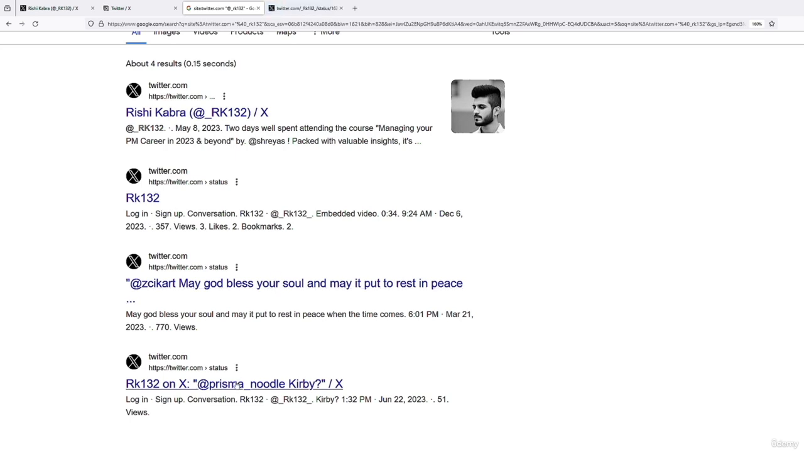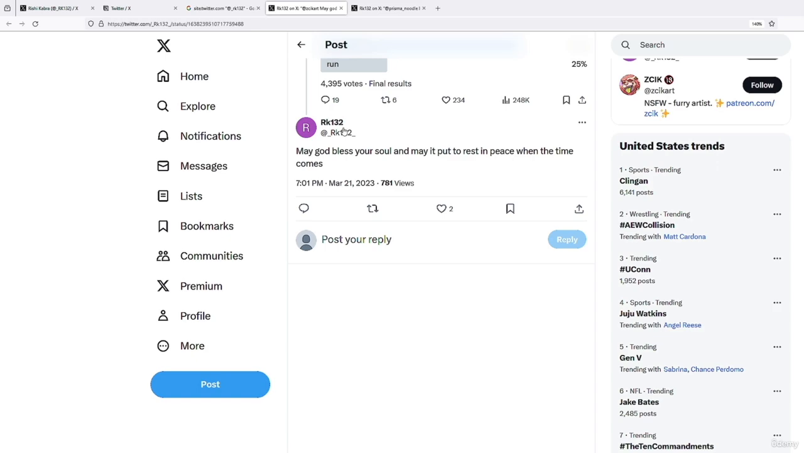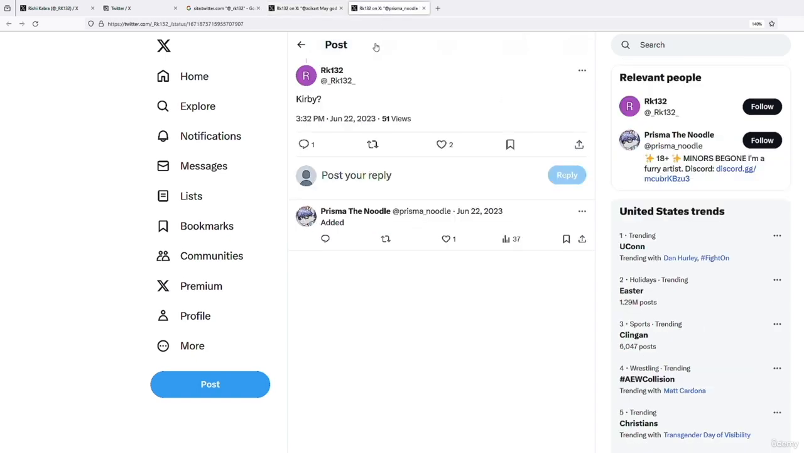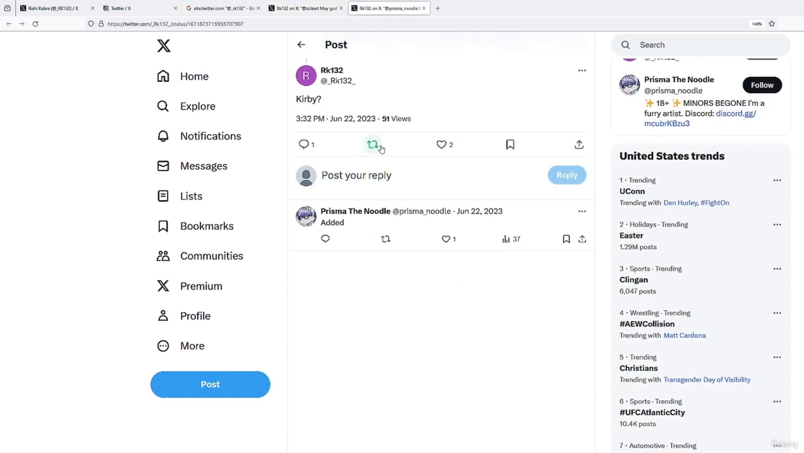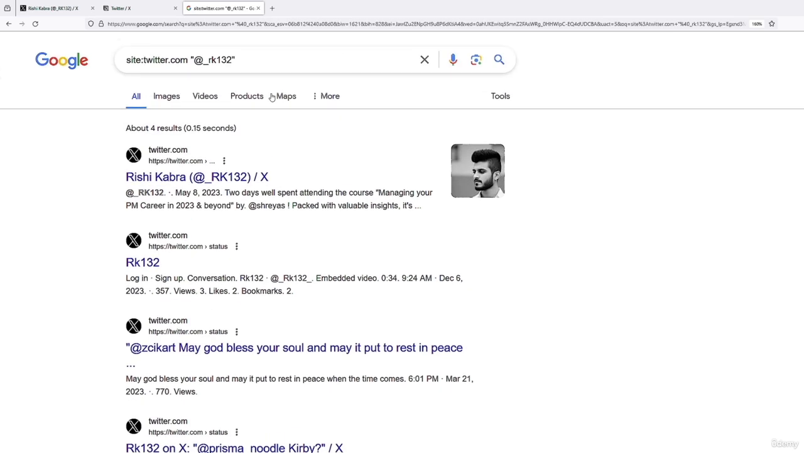So let me open these 2 tweets to find if there is anything special. And this is not his username. And this is also not his username. So these are not relevant information to us.